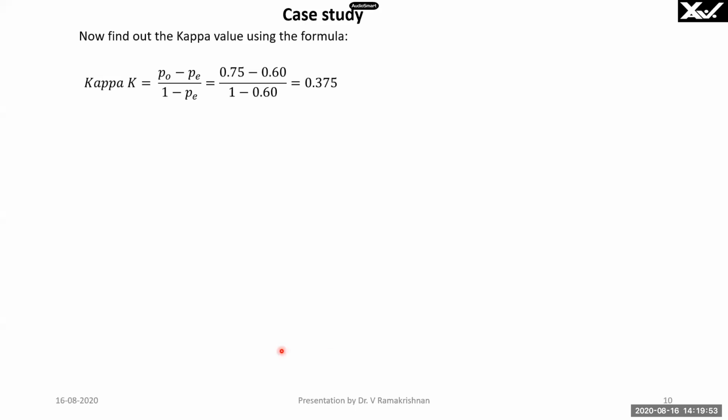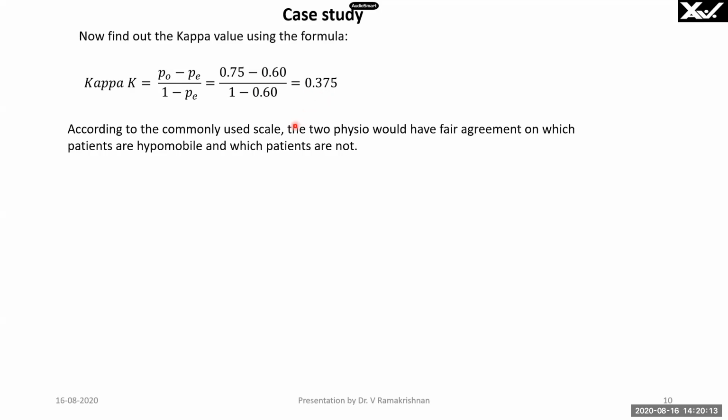Then the kappa coefficient is given by observed probability minus expected probability. That is 0.75, the observed probability, minus 0.6, the expected, divided by 1 minus expected probability. If you do this, 0.375. What does this coefficient give? According to the commonly used scale, the two physios would have fair agreement on which patients are hypomobile and which patients are not. That is what we are going to say.